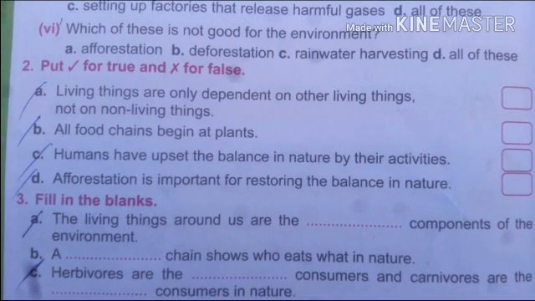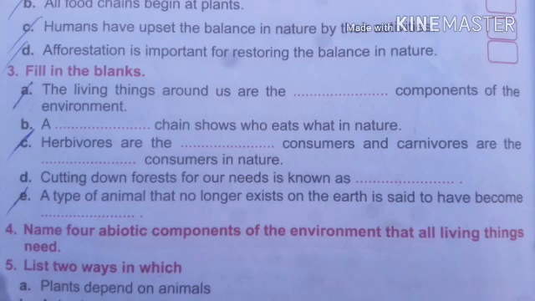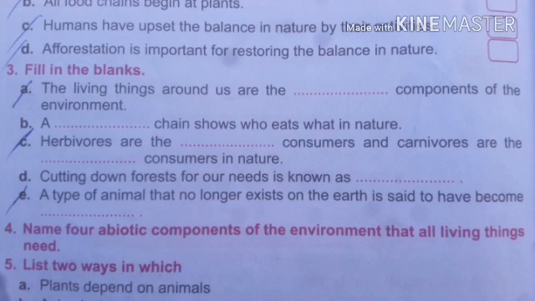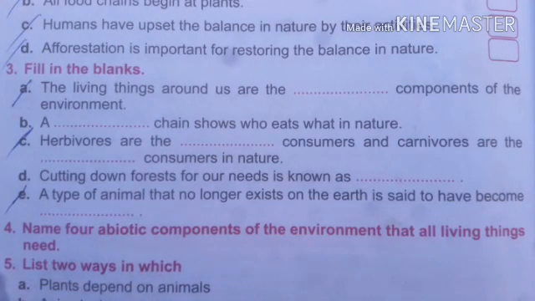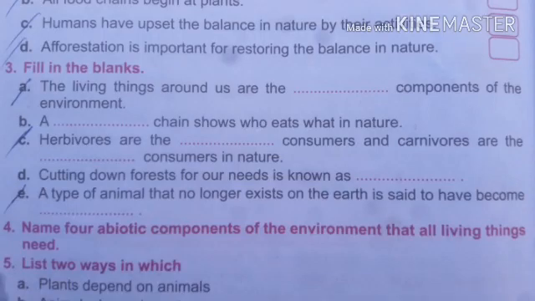Next, fill in the blanks. The living things around us are the dash components of the environment. Living things are called biotic components. A dash chain shows who eats what in nature. That chain is the food chain.